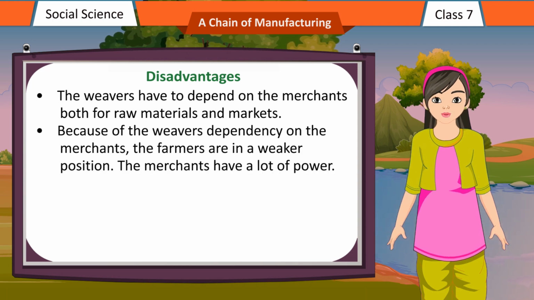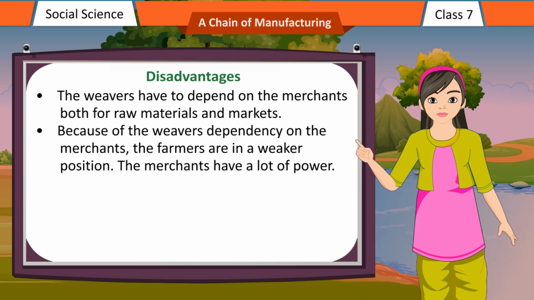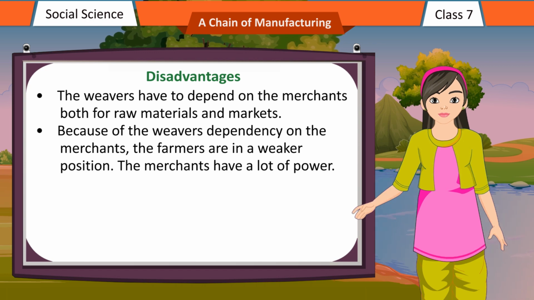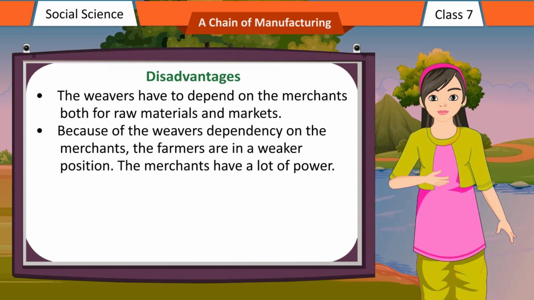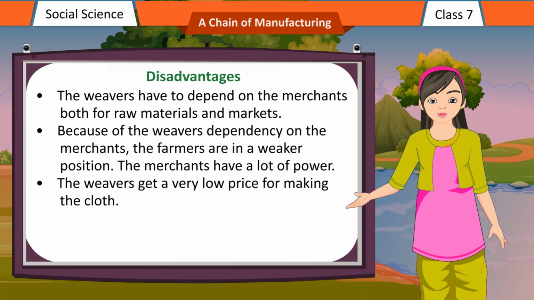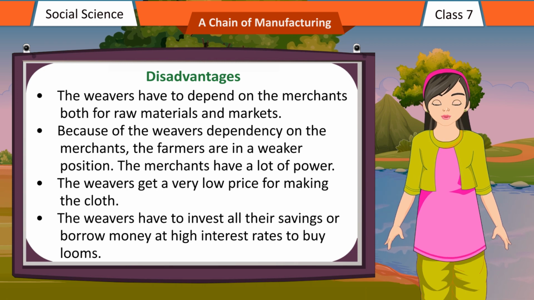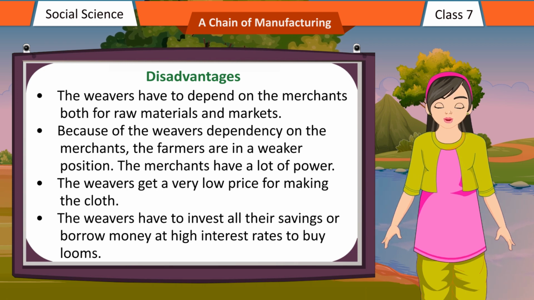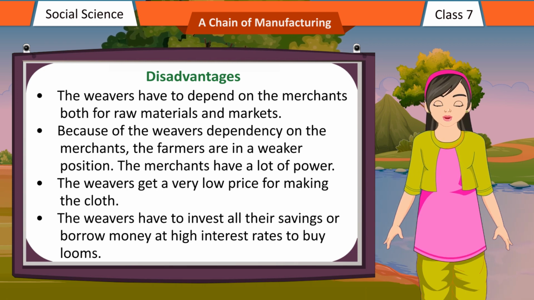Because of the weavers' dependency on the merchants, the weavers are in a weaker position. The merchants have a lot of power. The weavers get a very low price for making the cloth. The weavers have to invest all their savings or borrow money at high interest rates to buy looms.